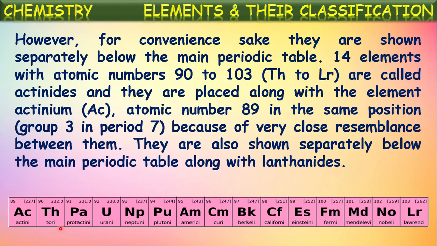These elements are all placed in the same position, that is group 3, seventh period, because of the very close resemblance between them in their properties and even in size. So these are also shown separately below the modern periodic table along with the lanthanoids. They are written below the lanthanoids. From thorium to lawrencium, they are written below the lanthanoids, which we call cerium to lutetium, to make the periodic table convenient. Okay.